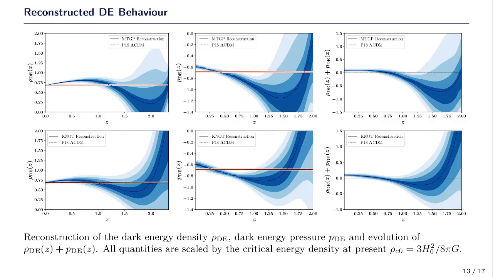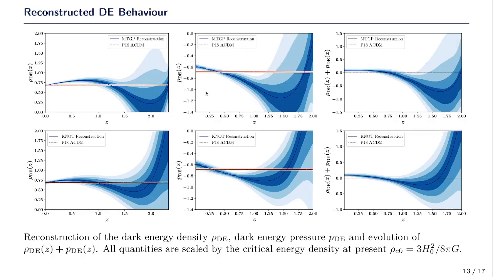So we find that for both the pressure and the energy density, the result shows a clear deviation from the Planck ΛCDM. For the energy density, we find that the value of rho_DE slightly increases, and then it becomes consistent with Planck ΛCDM within the 2 sigma.